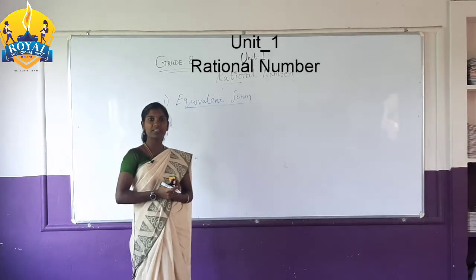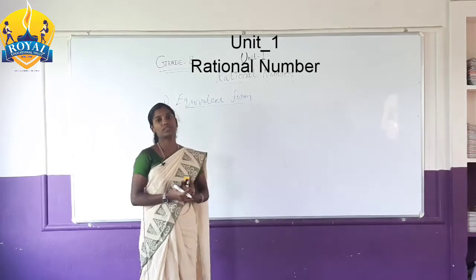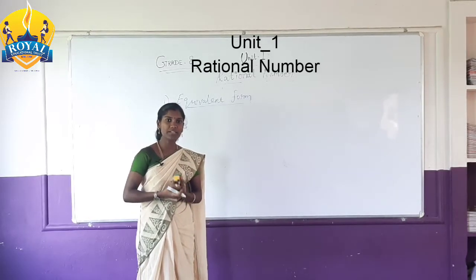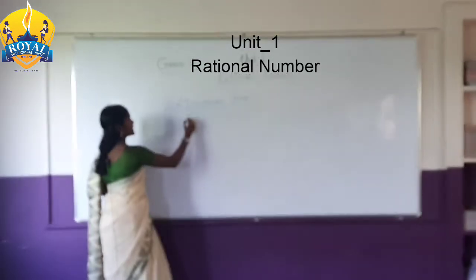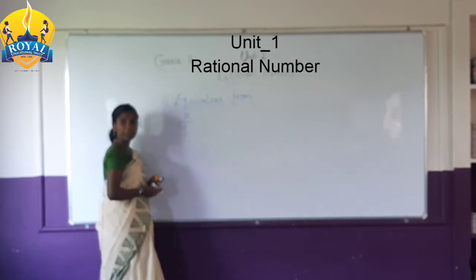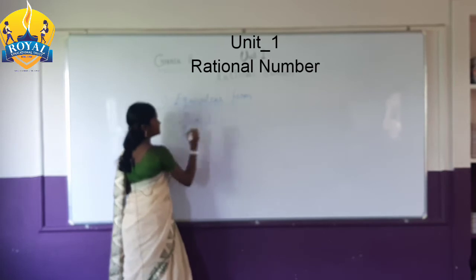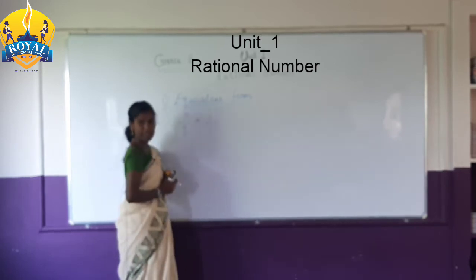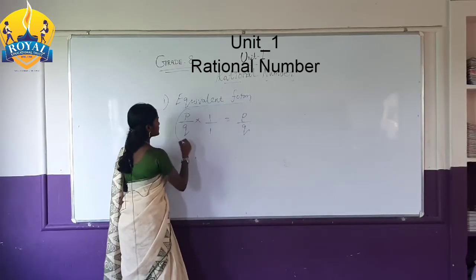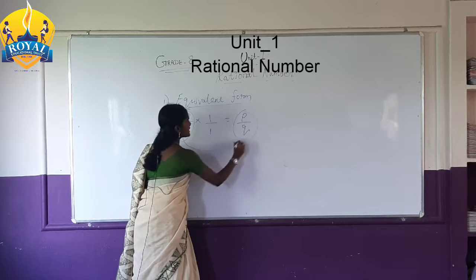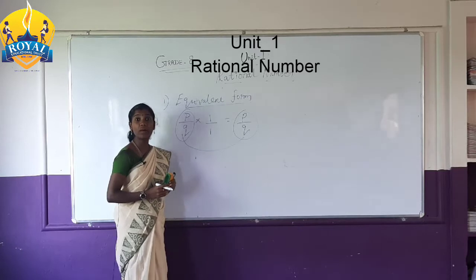Equivalent form means you have to get the answer equal to the question. For example, P by Q: you multiply 1 in the numerator and denominator place, so the answer is P by Q. You get the same answer. The question and answer are the same. This is called equivalent form.